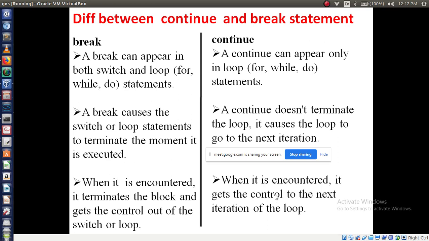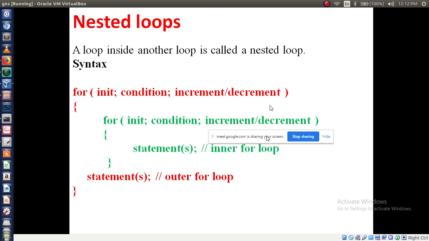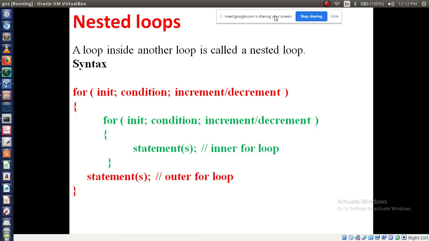Now the next one we have left, that is the nested loop statement. Nested means what? Here a loop inside another loop. A loop inside another loop, we can call it a nested loop. So here we have a syntax like this. First, a for loop. Nested loops means we can use 3 loops, more than 2 loops, right? It may be 3, 4 like that, right? Here I am using 2 loops for understanding purposes.